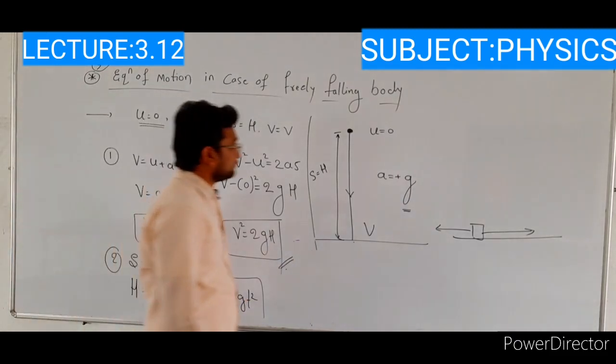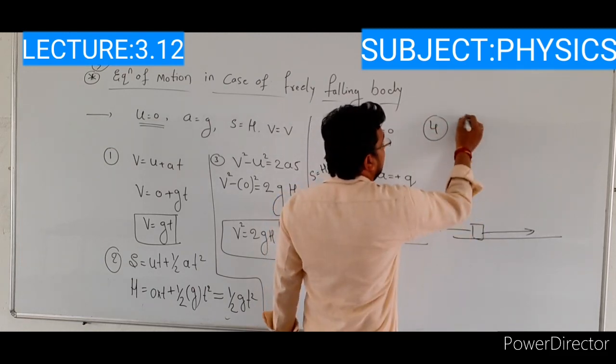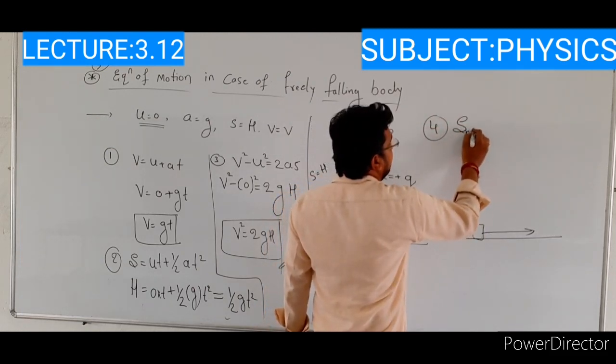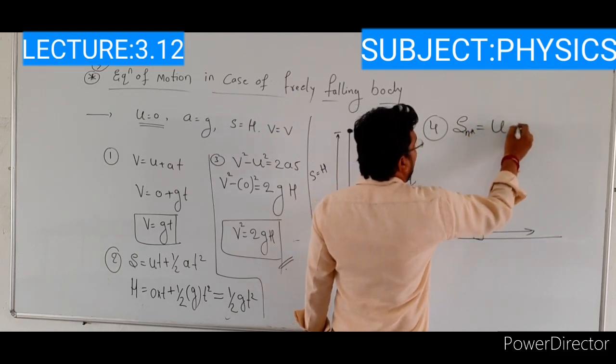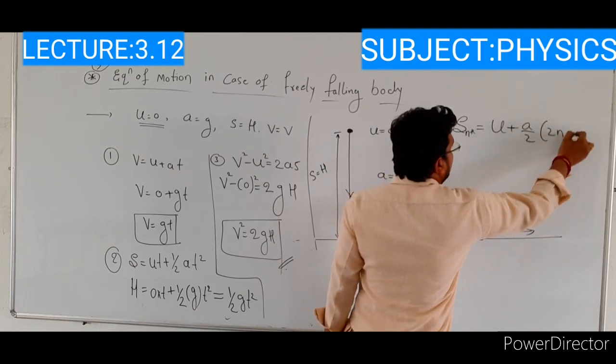The last one, the fourth equation, the displacement of the particle in nth second, the expression is s suffix n equal to u plus a by 2 bracket of 2n minus 1.